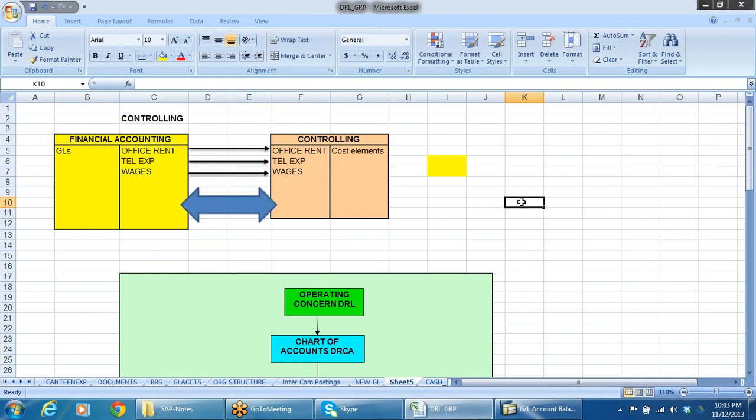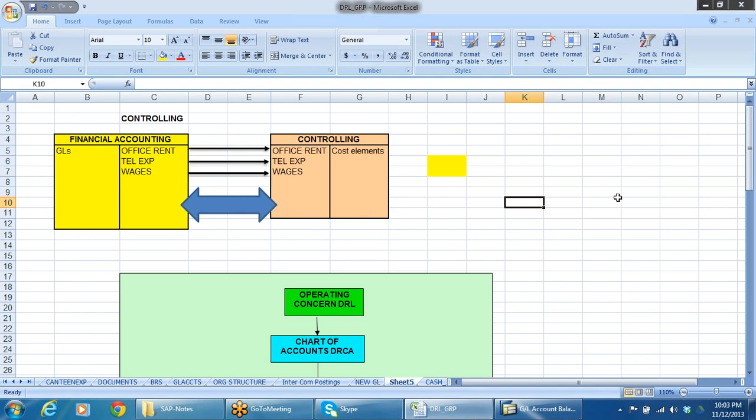Now in controlling there is no place for assets and liabilities. Assets and liabilities are not at all considered, because we take only costs into consideration. That is nothing but costs and revenues both.